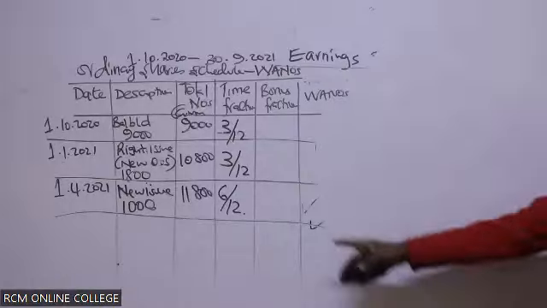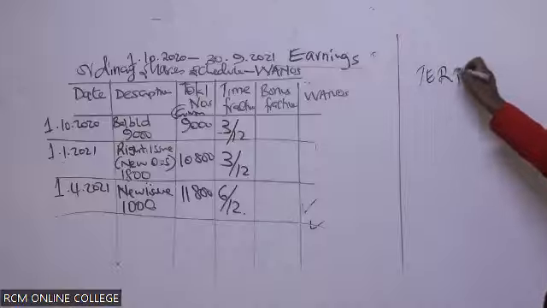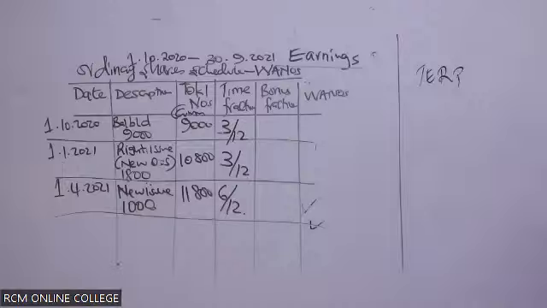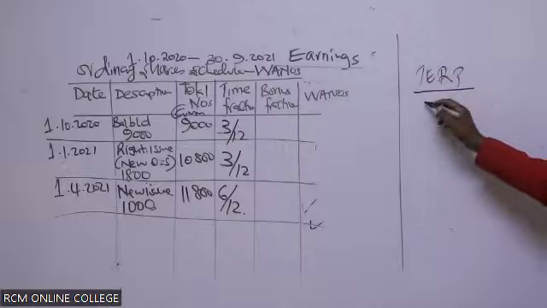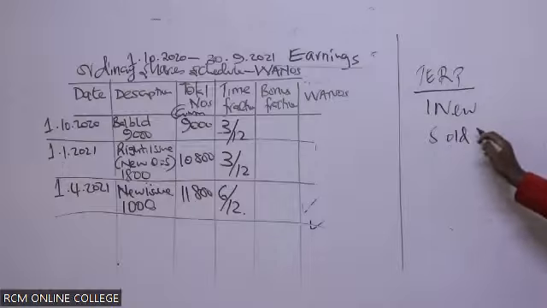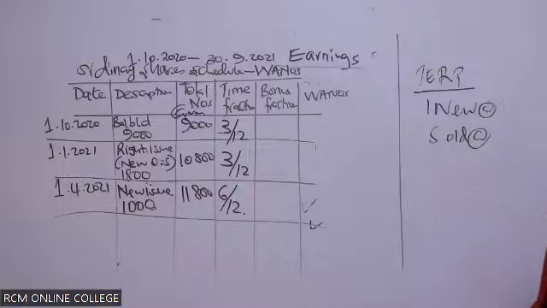Great. Now, who can advise me? Because of the rights issue, we need what we call the theoretical ex-rights price. Because there is a rights issue, I need the theoretical ex-rights price, and getting it is very easy. They have told us in this case it is 1 new for 5 old. So the only thing I need now are the prices. This 1 new is going for how much?